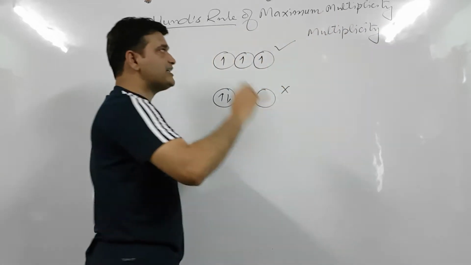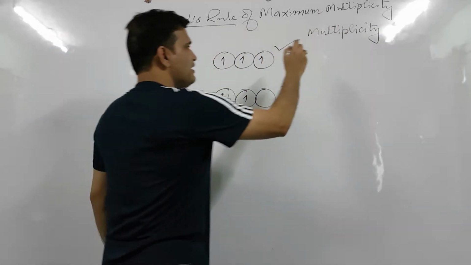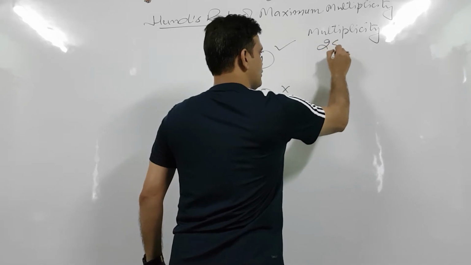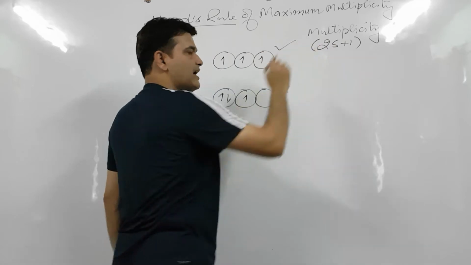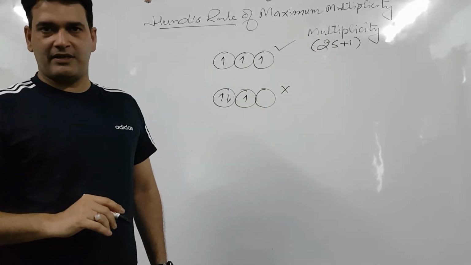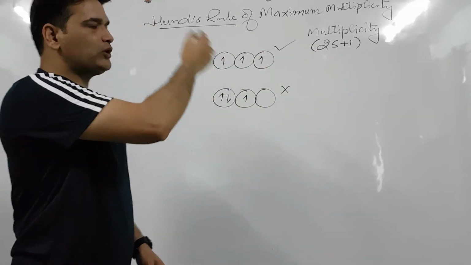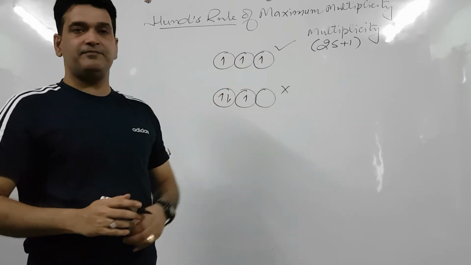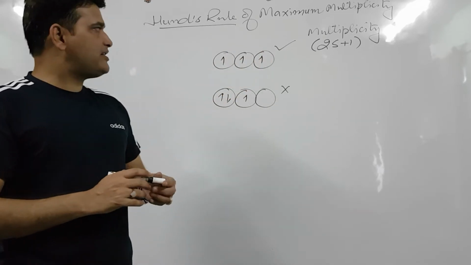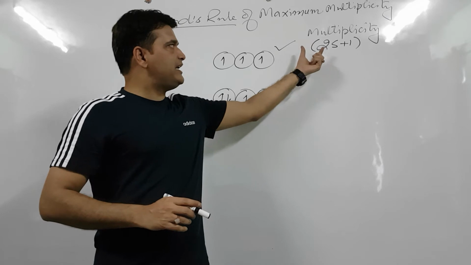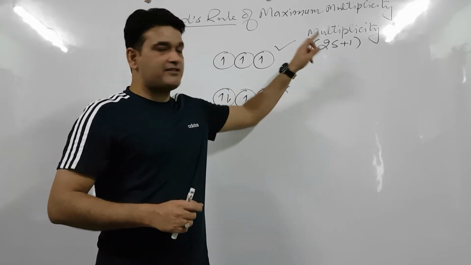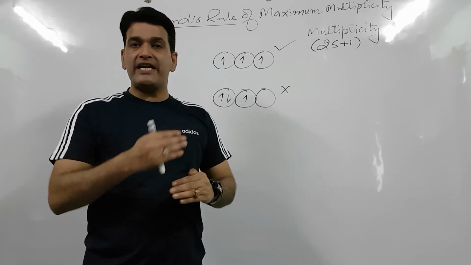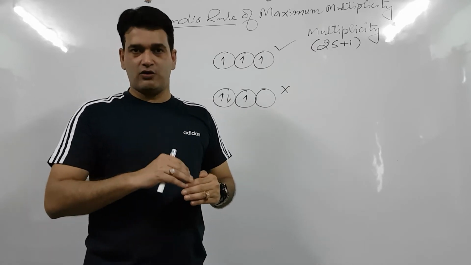Now, what is multiplicity? Mathematically, it is 2s plus 1, where s is the total spin quantum number, or you can say the total spin of the configuration. And the physical significance of multiplicity is that it gives us the number of orientations of the electron.